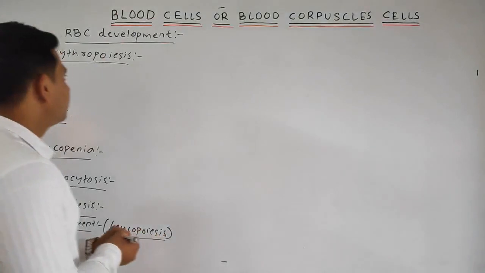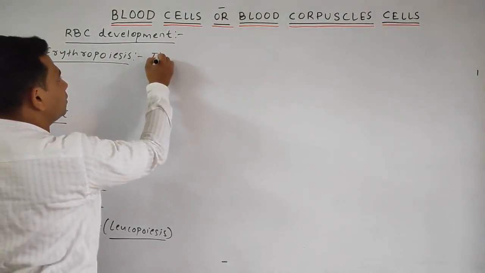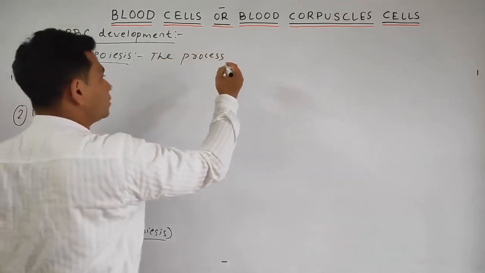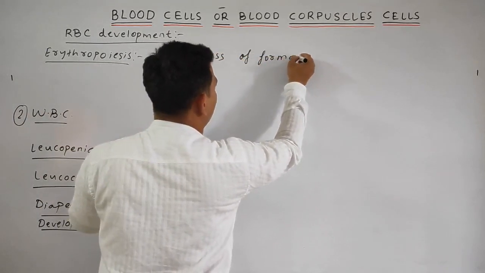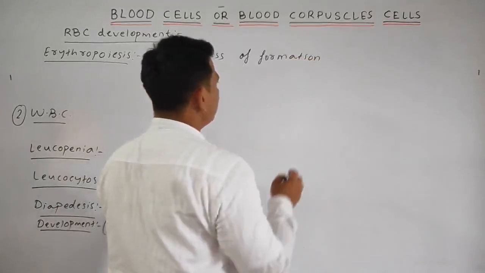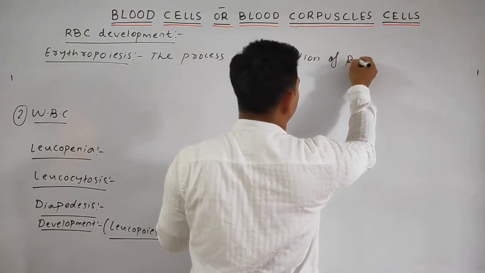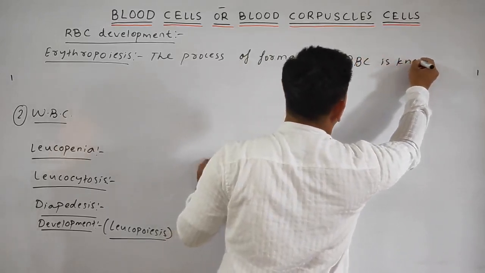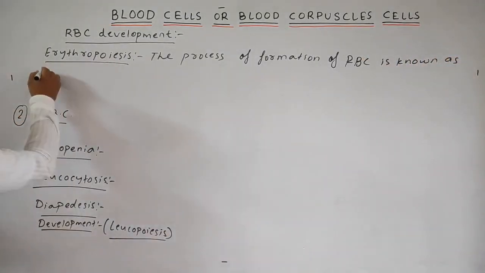Okay, so we can write: the process of formation of RBC is known as erythropoiesis.